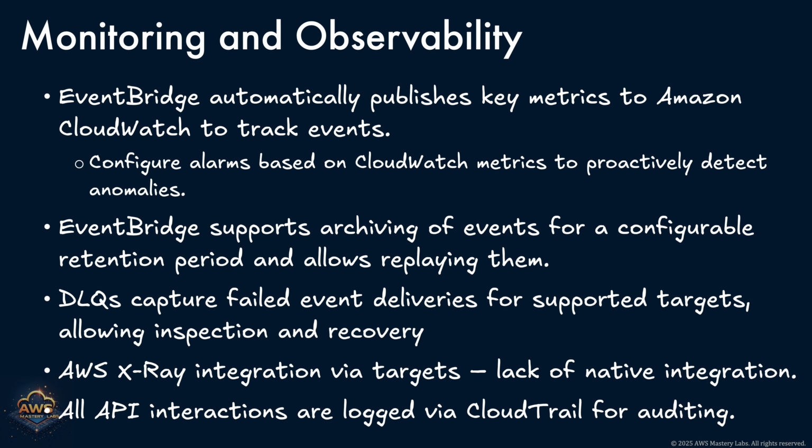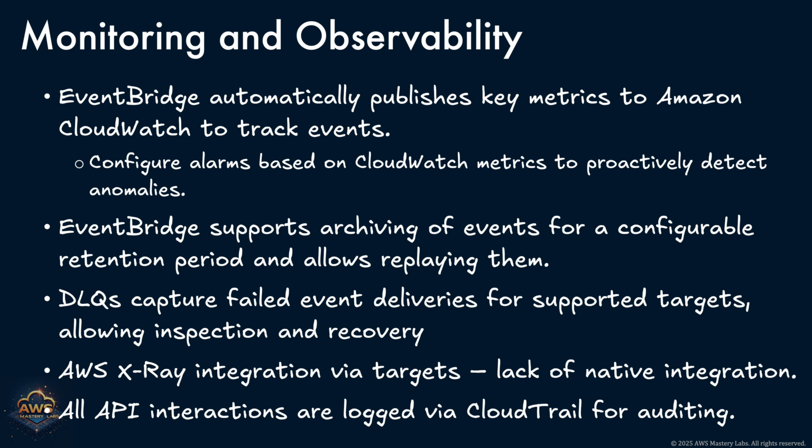Monitoring and observability are critical components of any event-driven architecture, and Amazon EventBridge provides multiple integrated tools to ensure visibility, traceability, and resilience across your event flows. To begin with, EventBridge automatically publishes key operational metrics to Amazon CloudWatch. These metrics include the number of events published, how many matched rules, delivery success or failure counts, and throttled events. This allows teams to track system health and performance in near real time.